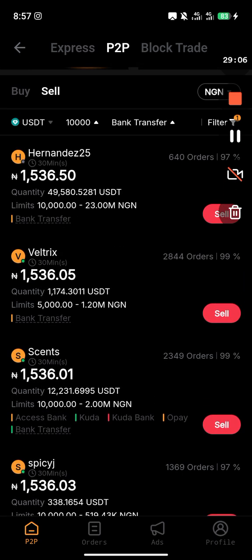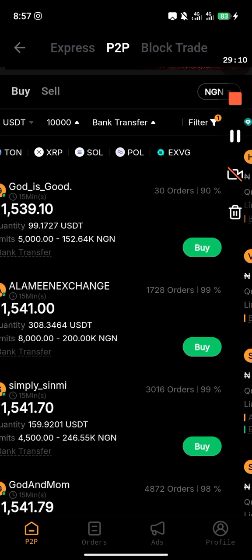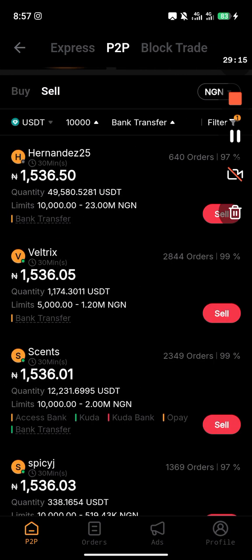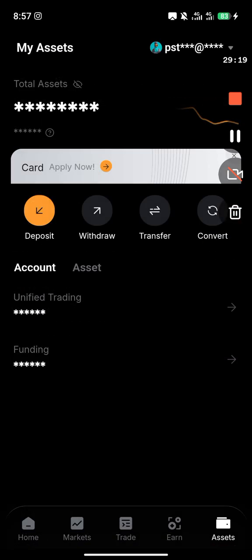This is how you buy or sell: just click on P2P, and then you buy or you sell. That's why I said some people come here, look for when the rate is very small, buy, and come and sell when the rate is high. That's what I was talking about with P2P. Some people make money just via P2P. So I hope that is clear about how to deposit.